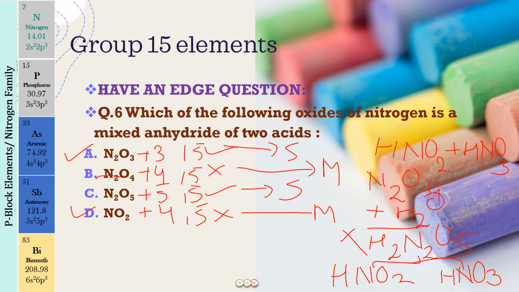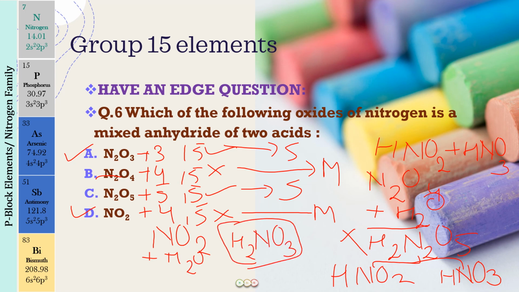Now again, NO2 also: if you add water to this, what will you get? You will get H2NO3. Again, this is no oxo acid of nitrogen. We have just two oxo acids for nitrogen, that is HNO2 and HNO3, nitrous acid and nitric acid. So this is again no oxo acid. Here again, you have to remember that NO2 does not exist as NO2. It always exists as its dimer, N2O4, and if it is N2O4, these are the oxo acids you will get, again HNO2 and HNO3.